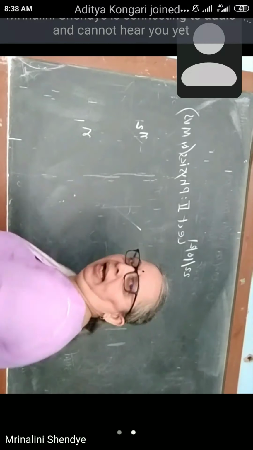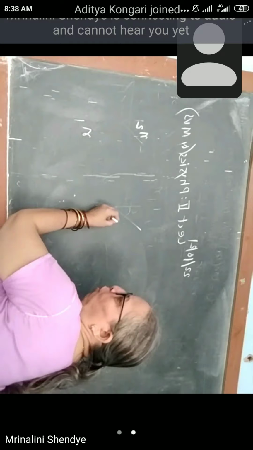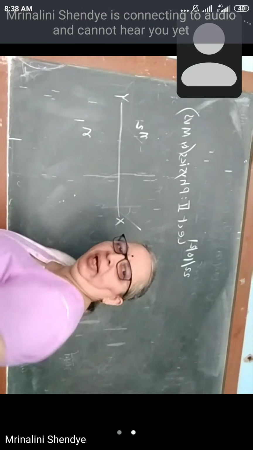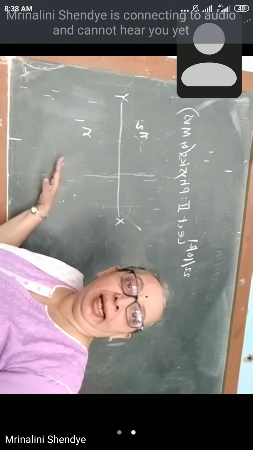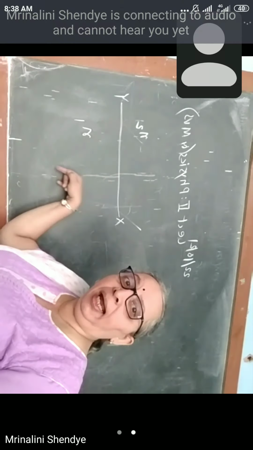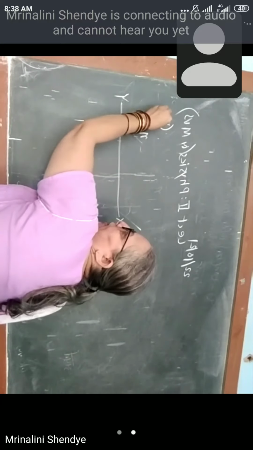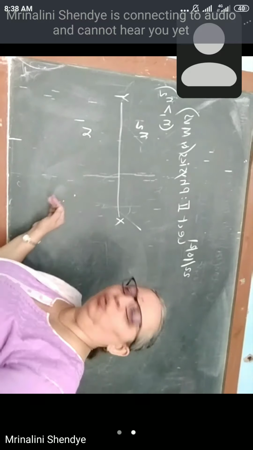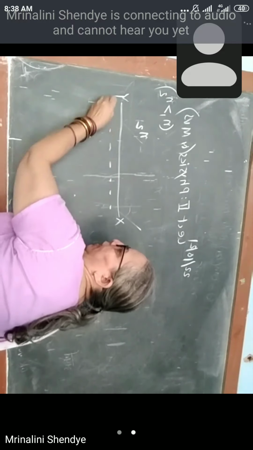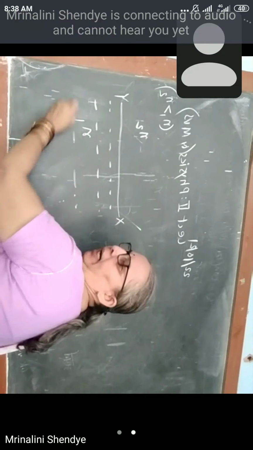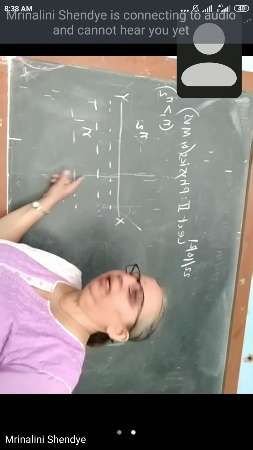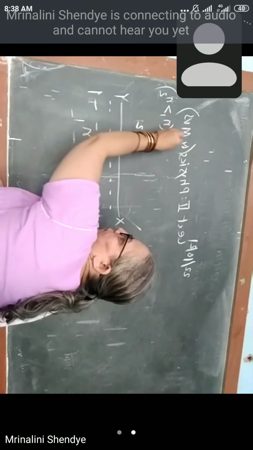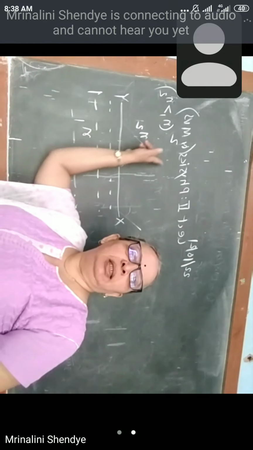These two media are separated, suppose, by boundary surface xy, and we are assuming N1 is denser in comparison with N2. So N1 is greater than N2. The denser medium out of the two can be shown by dotted lines. This is the first medium, this is the second medium.